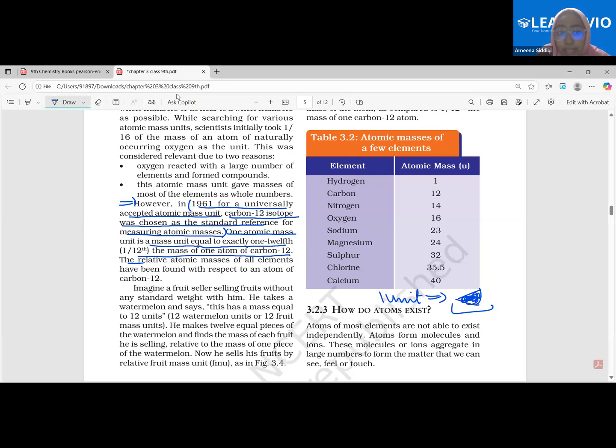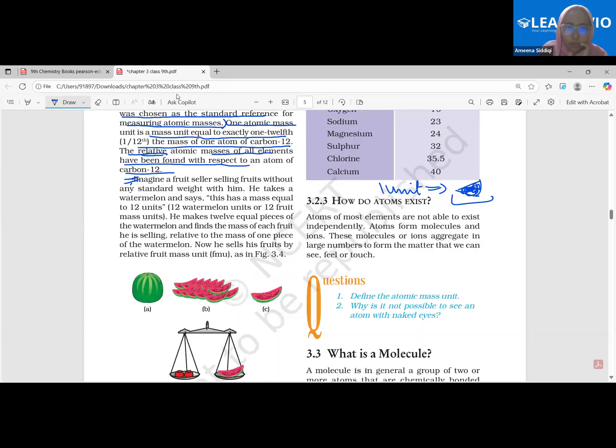The relative atomic masses of all elements have been found with respect to an atom of carbon-12. We took this as the standard quantity and then measured the mass of other elements with respect to this. We have already discussed this, beta. Although this is a good example, you might go through this. Imagine a fruit seller selling fruits without any standard weight with him. Obviously, there would be a problem. How does he measure the exact weight? If I want 2 kgs, let's say he gives me 3 watermelons, and if you want 3 kgs, he just gives you one watermelon, saying it's 2 kgs. But how do we know that it is exactly 2 kgs?